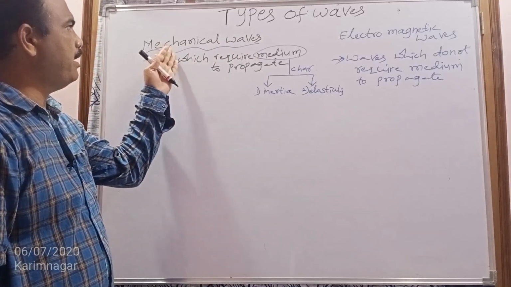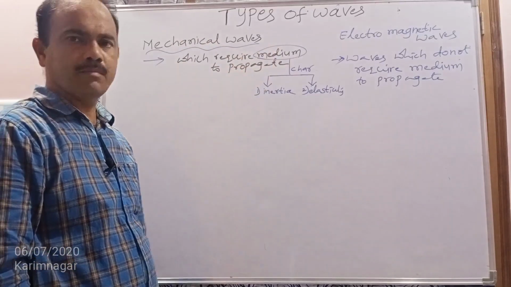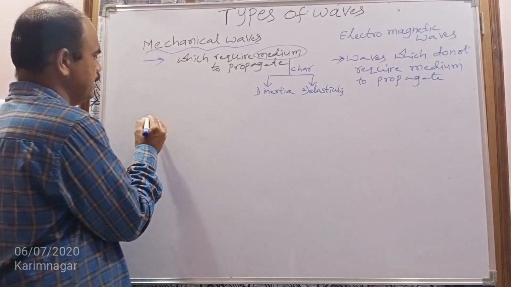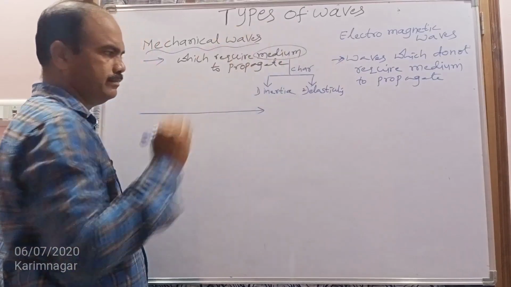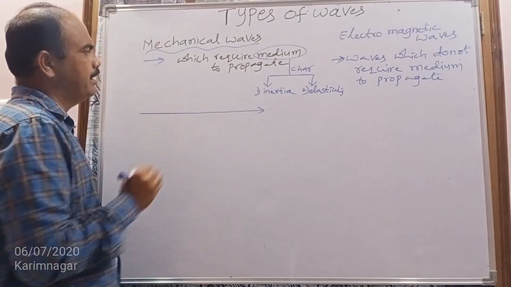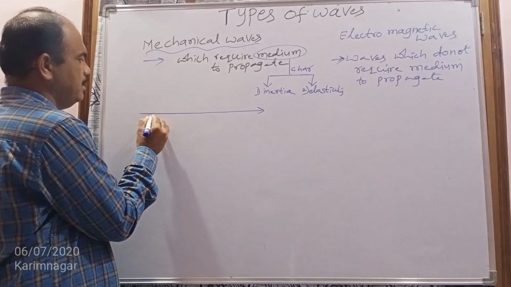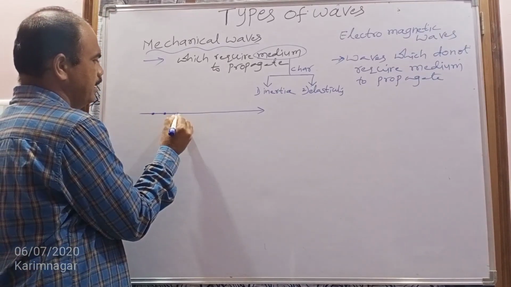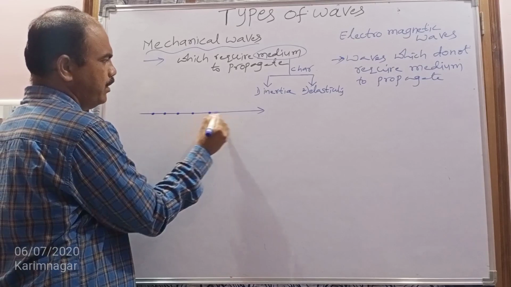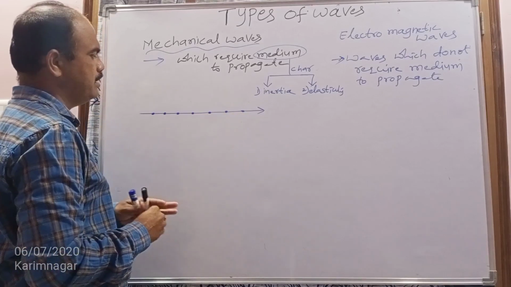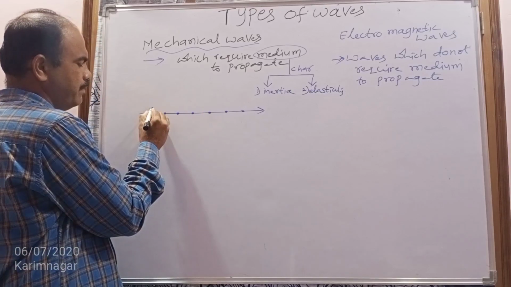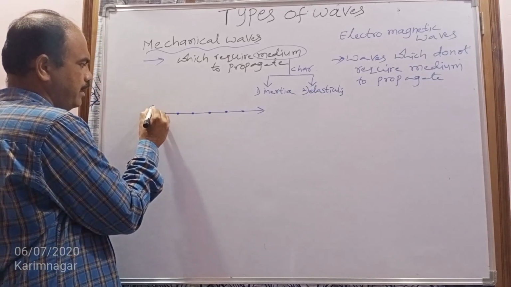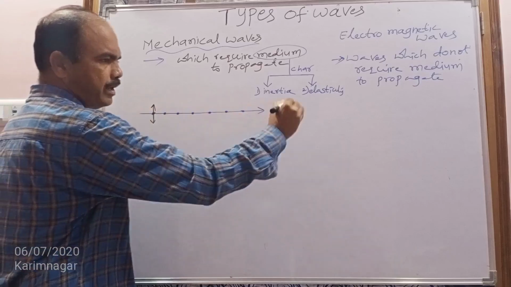When these mechanical waves are traveling through the medium, for example, let us consider this is a mechanical wave traveling, and these are the medium particles. When this mechanical wave is traveling through the medium, these medium particles may vibrate perpendicular to the direction of propagation of the wave.